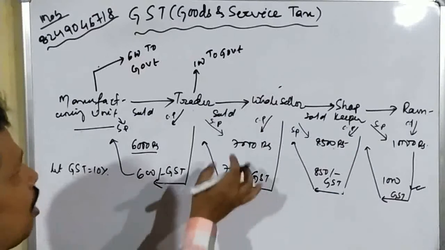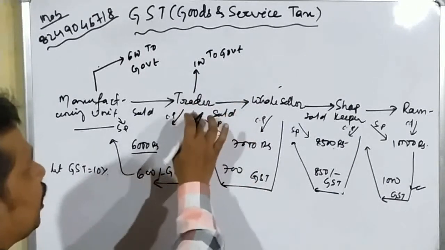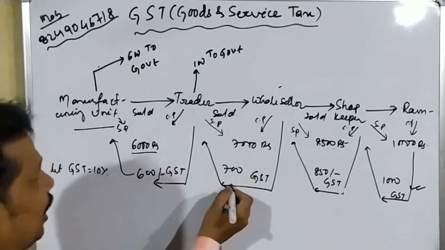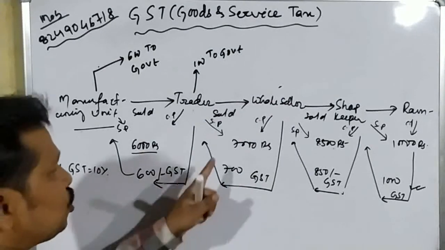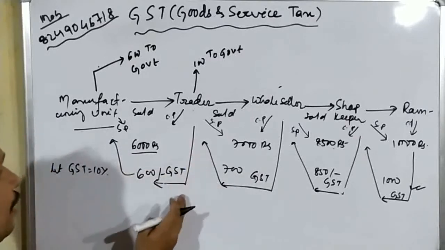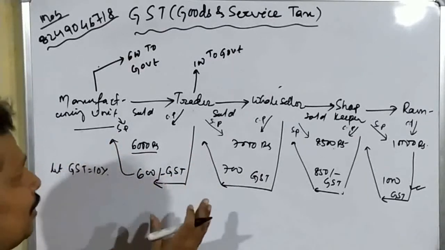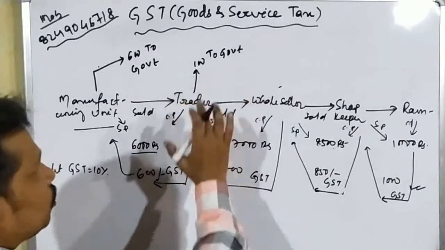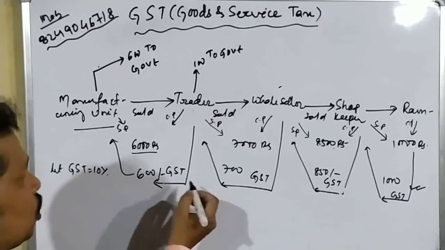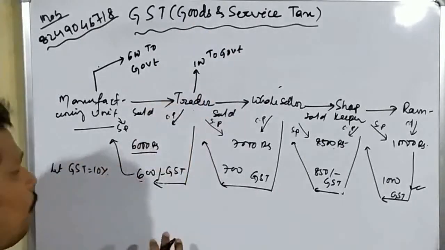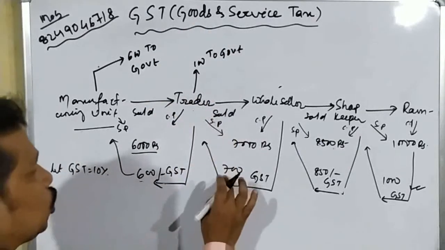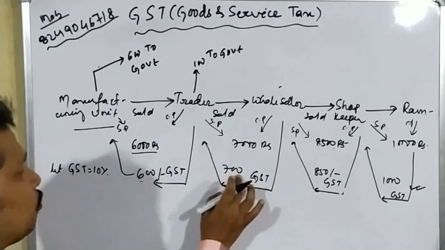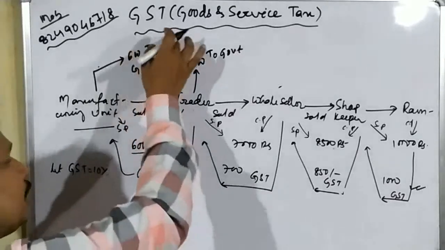Understood, student? So why will he pay? The trader again will pay 100 rupees to the government. When he collects 700 rupees as the GST of that mobile, and he has already given 600 to the government, that means the government has the right to collect an extra 100 rupees, not more than 100 rupees. So the government has already got 600 rupees, and now the total GST is 700 rupees. That means the government has the right to collect only 700 rupees, and 600 rupees it already has.